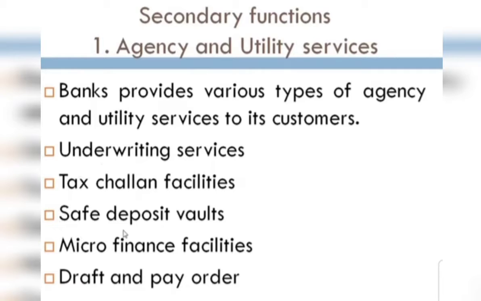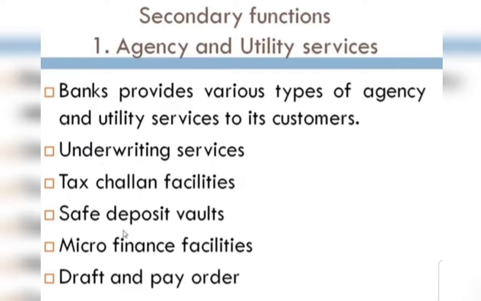Second, underwriting services the bank is providing to various businesses. The bank also provides the tax challan facility to its customers. The bank also provides safe deposit vaults, that is a locker which is given on rent. So we need to pay the rent for the safe deposit vaults. Then the microfinance facilities are provided for very small businesses, which are also important for the development of the communities. And when some payments are to be made, it is done with foolproof security.